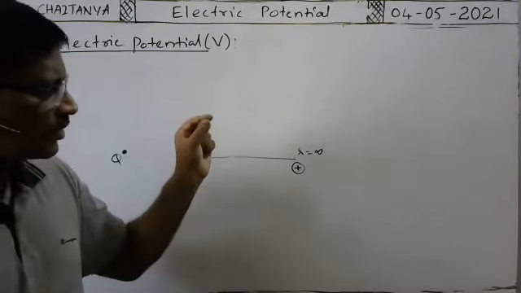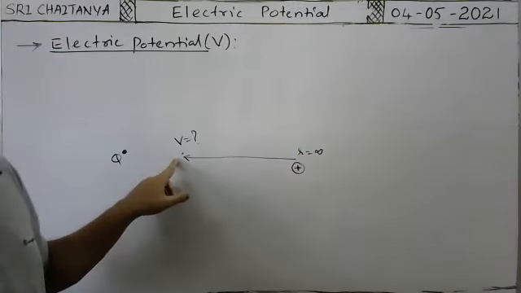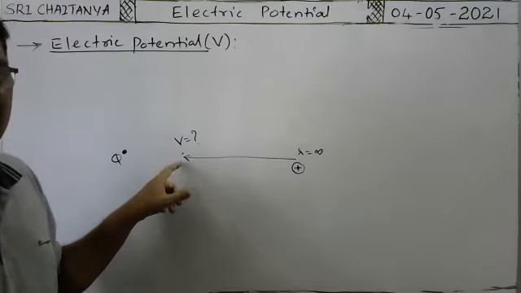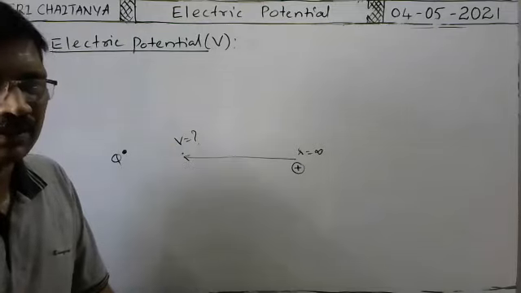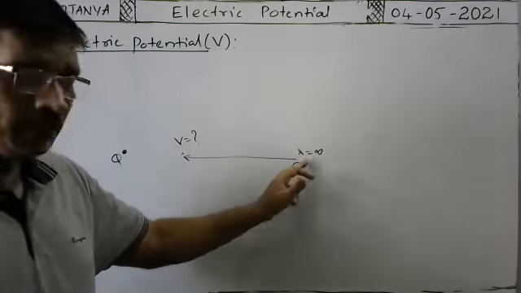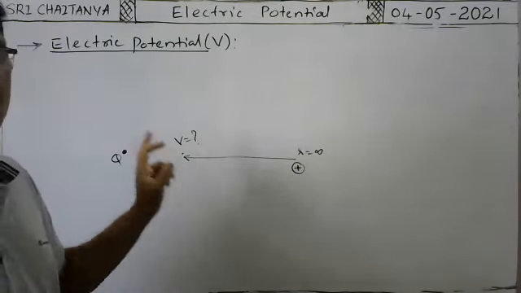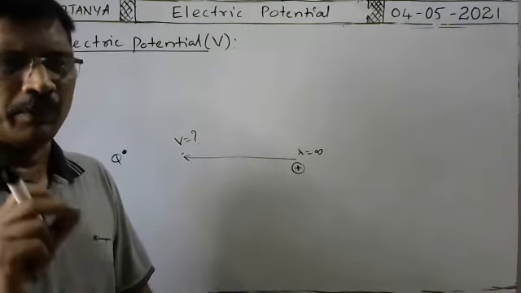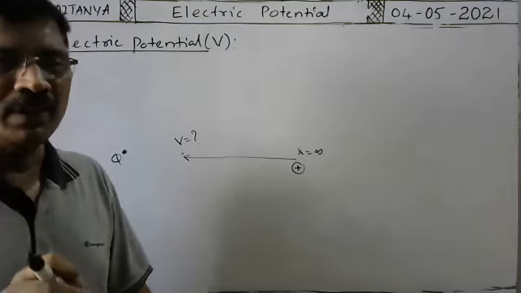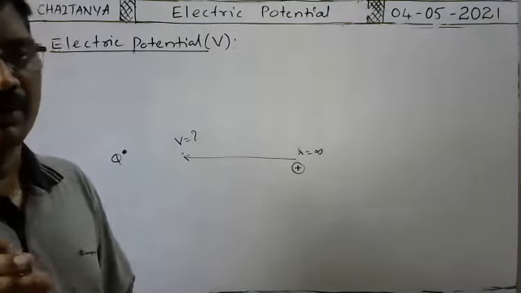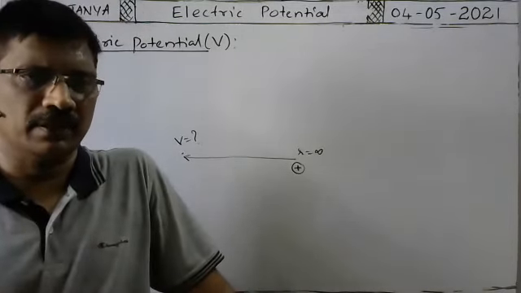So the external work done in bringing the unit positive charge from infinity to the point in the electric field is called the electric potential at this point. The electric potential at a point is the amount of work done in bringing unit positive charge from infinity to a point in an electric field is called the electric potential at that point. The amount of external work done in bringing, all of you listen carefully.